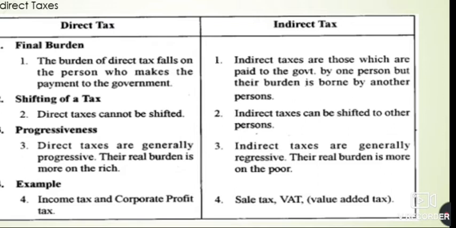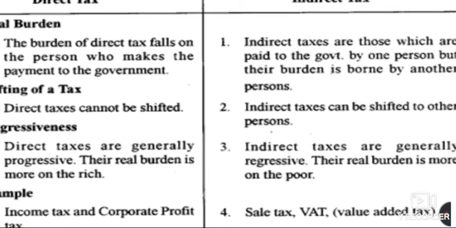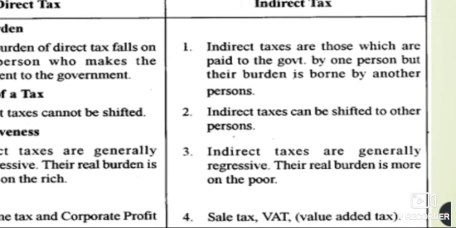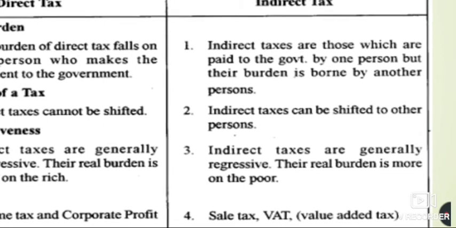Now, shifting of a tax: direct taxes cannot be shifted because the same person has to pay it. But in the case of indirect taxes, the burden can be shifted to another person. Progressiveness, what is this? Actually, we have two topics. One is progressive and the other one is regressive. Progressive taxes are those taxes which increase according to the income of the people. If the income increases, then the tax burden also increases. And regressive taxes are just the opposite of the progressive ones. When your income decreases, then the tax burden increases.